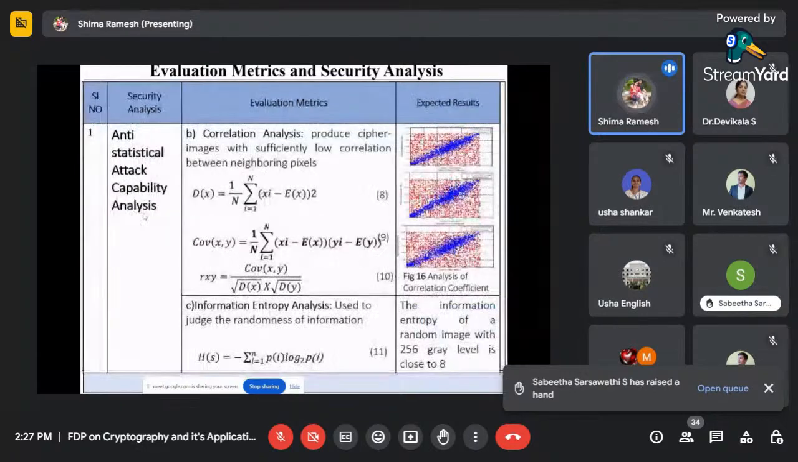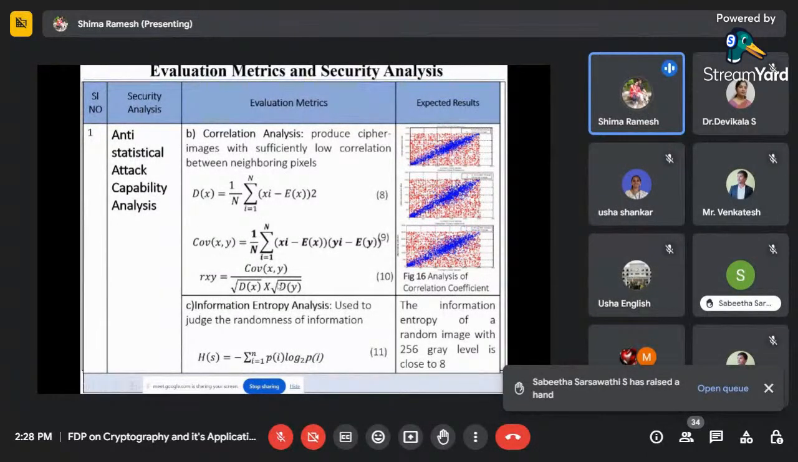The second thing under anti-statistical attack is correlation analysis. Yesterday we already showed correlation. It should produce a cipher image with sufficiently low correlation between neighboring pixels. Red is low correlated, and blue is highly correlated, which is for the input image. This is the formula behind it. By using this formula, we can calculate the correlation coefficient value.